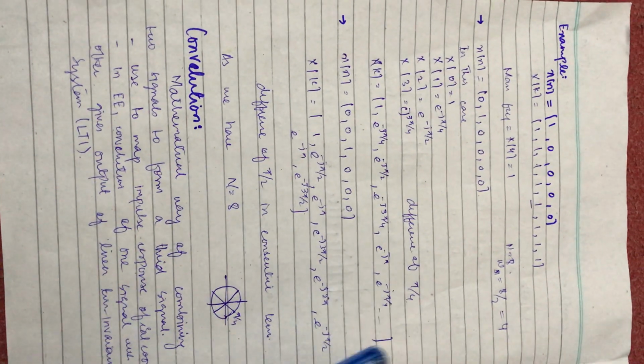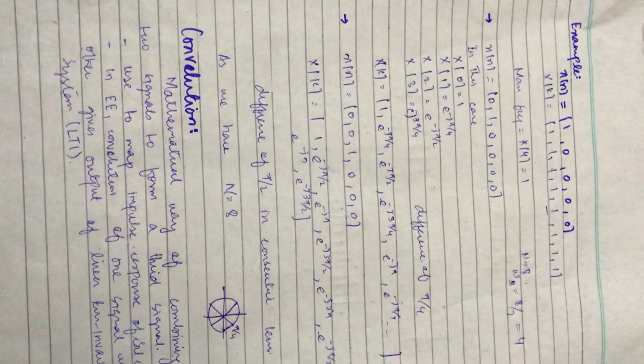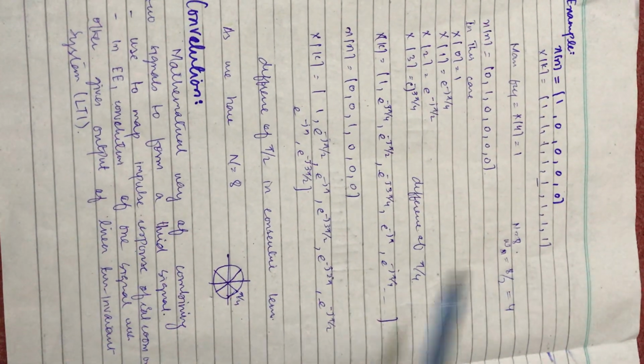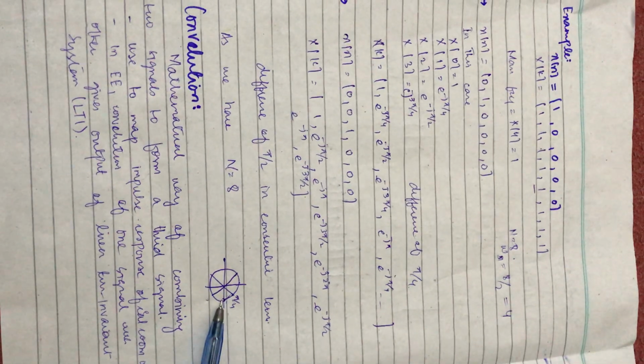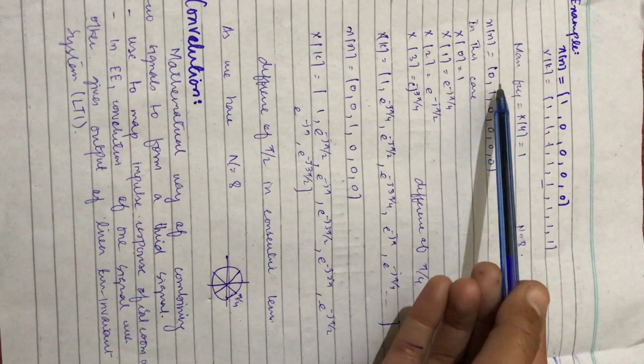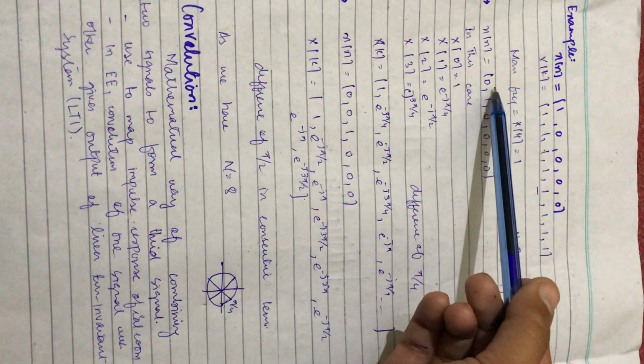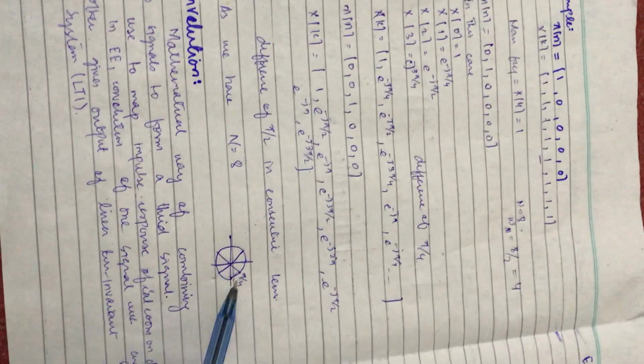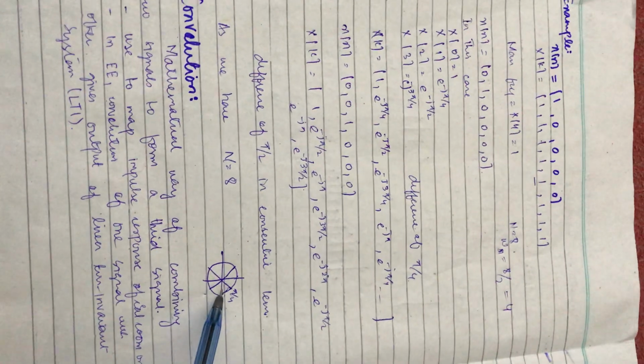So from these results we can conclude that if we have a circle, and as here we have 8 samples, we have divided this circle into 8 parts. We shifted our impulse signal by 1, so there is a difference of pi by 4, meaning 1 portion of this circle.